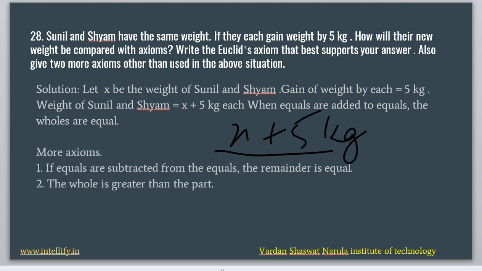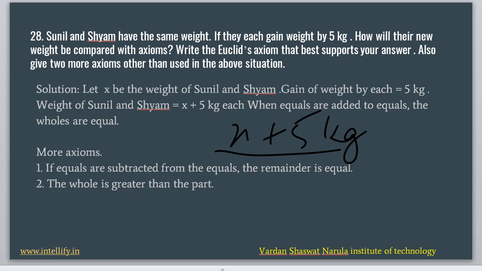Now the Euclid's axiom which best represents this situation is that when equals are added to equals, the wholes are equal. Because their weight previously was equal and they have gained the same weight, their final weight after gaining 5 kg will also be the same. After that we need to also give two more axioms other than the one used in the above situation.